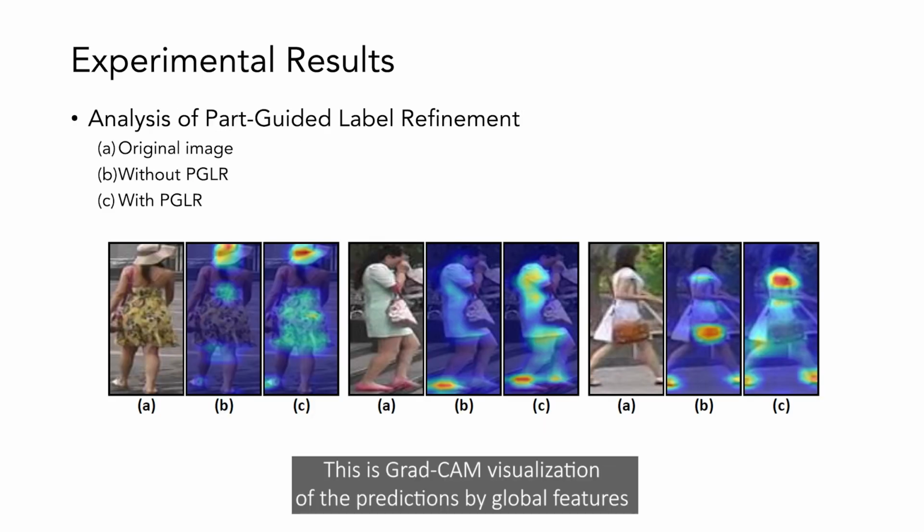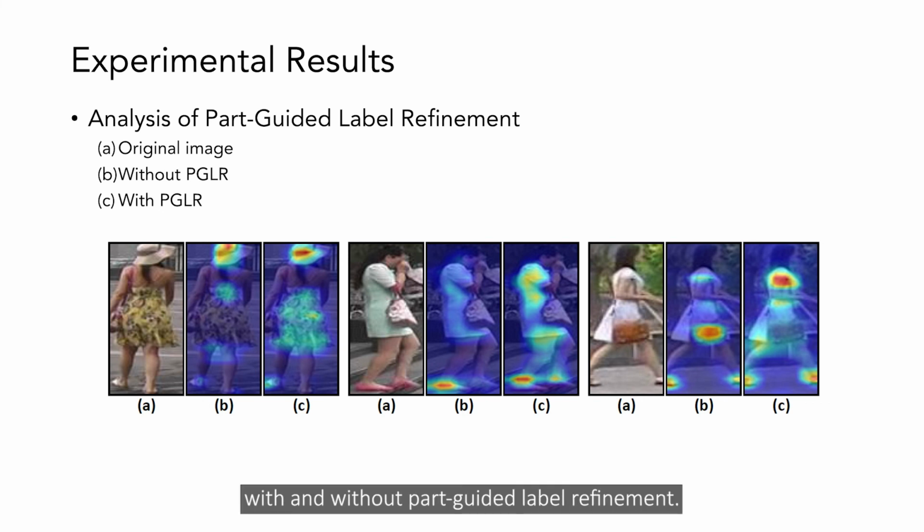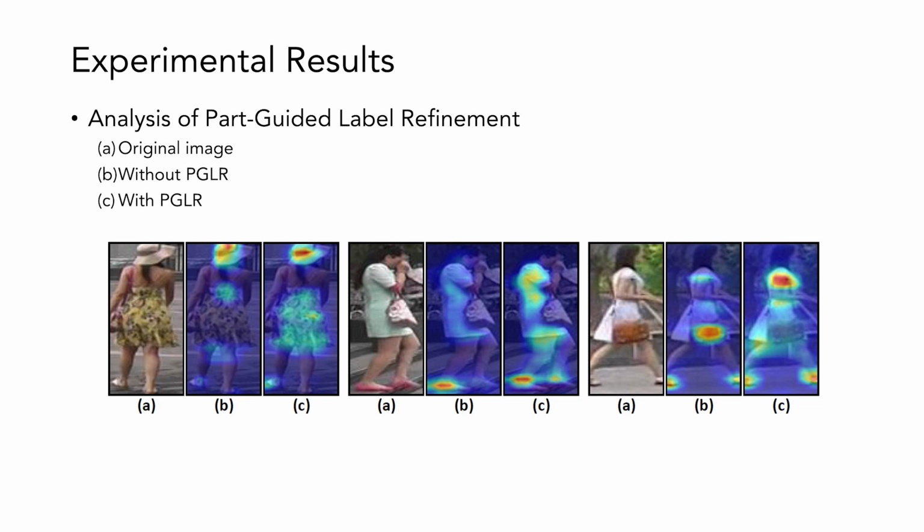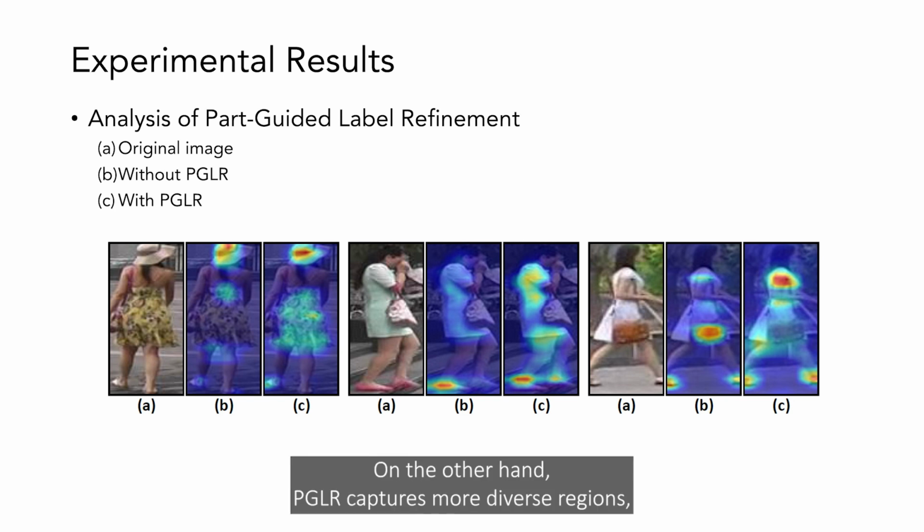This is GradCAM visualization of the predictions by global features, with and without part-guided label refinement. Without PGLR, it focuses only on the most discriminative parts in the global context, such as a hat, shoes, and a bag. On the other hand, PGLR captures more diverse regions thanks to part-guided refined labels with rich fine-grained information.